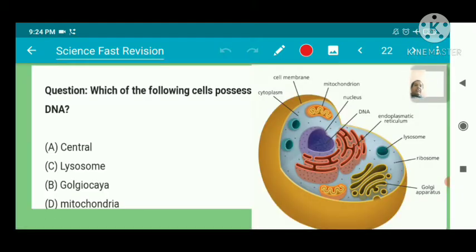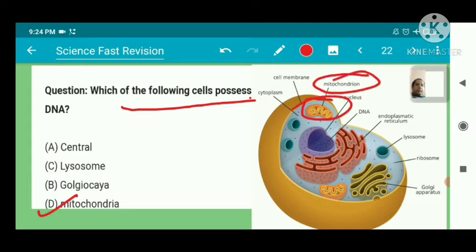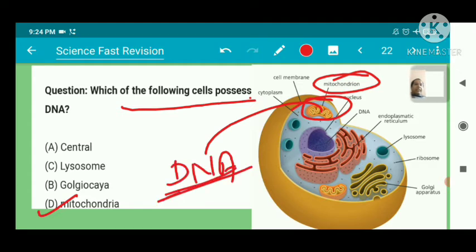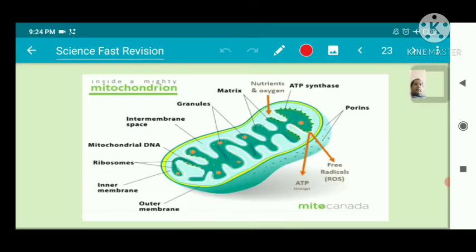Which of the following cell organelles possesses DNA? Mitochondria. Here you can see the mitochondria. It contains DNA. Mitochondria contain DNA other than the nucleus. The nucleus also contains DNA. So this is the entire structure of the mitochondria, and it contains DNA.